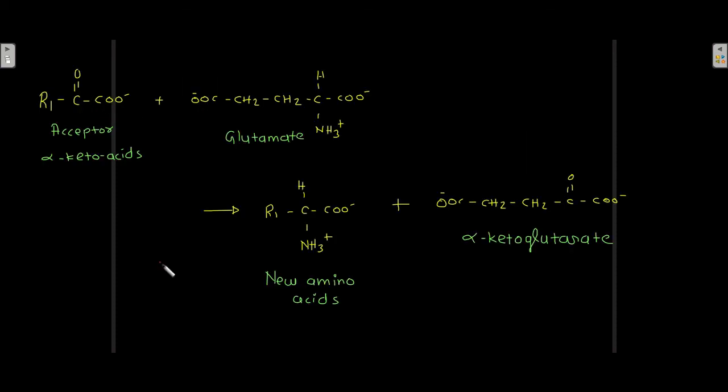So this is how it looks like. There is this alpha keto acid which acts as an acceptor. Here glutamate is going to give its NH3, and these two react and a new amino acid is produced, and with this the alpha ketoglutarate is also formed. So when the alpha keto acid accepts this NH3, it becomes a new amino acid, and when this glutamate loses NH3, it becomes alpha ketoglutarate. So that is how it looks like.